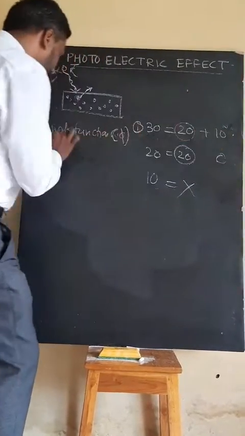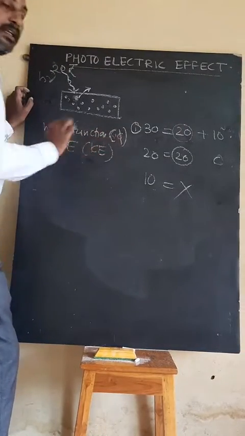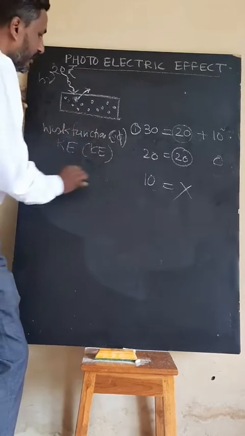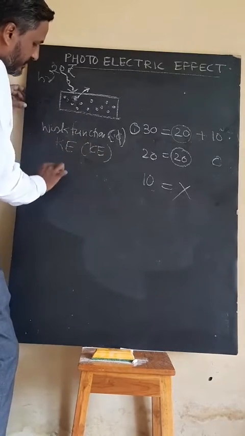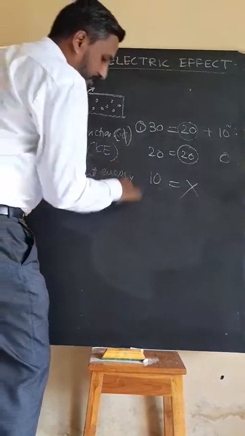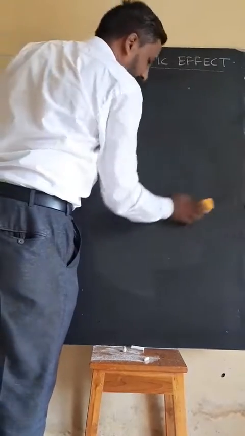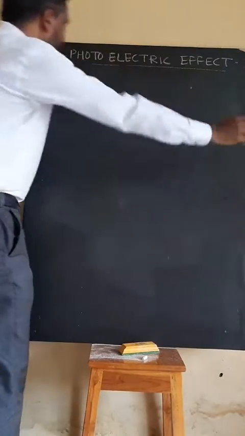Remaining energy is nothing but the energy with which the electrons will move, that is my kinetic energy. The total, that is the work function plus kinetic energy, is nothing but my incident energy. So my photoelectric equation, which is derived by Einstein, is very simple.